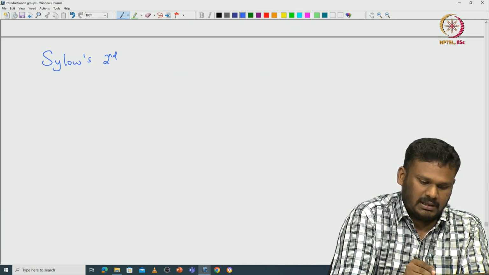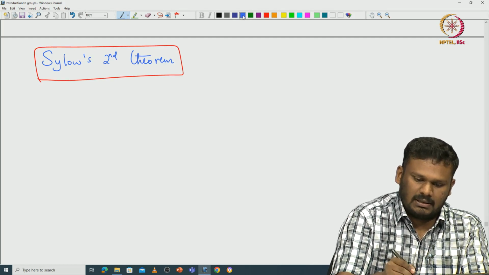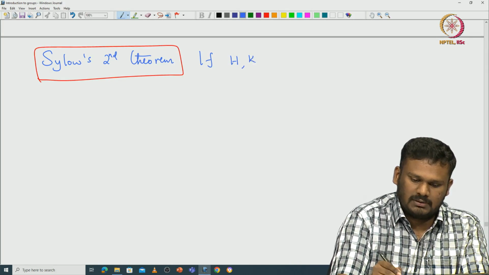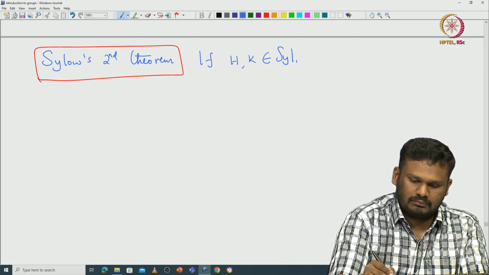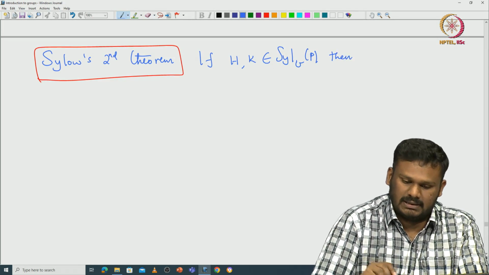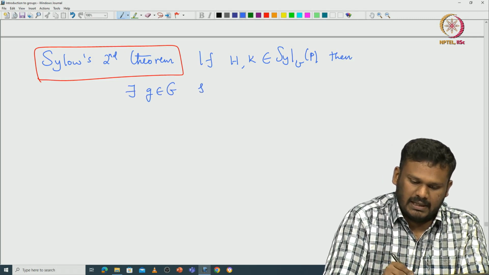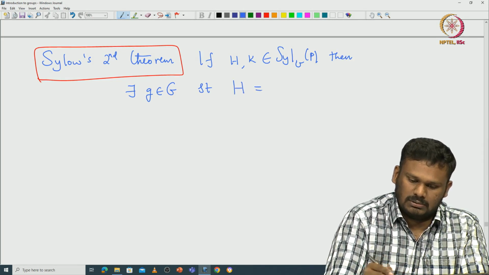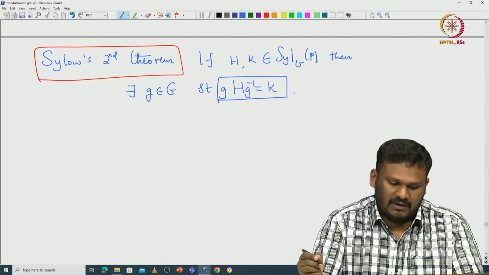Sylow's second theorem says that if we take two Sylow p-subgroups, H and K, then they are conjugate inside the group G. That means there exists g in G such that H is conjugate to K, so gHg inverse equals K. They are conjugate under the inner automorphism defined by this g.